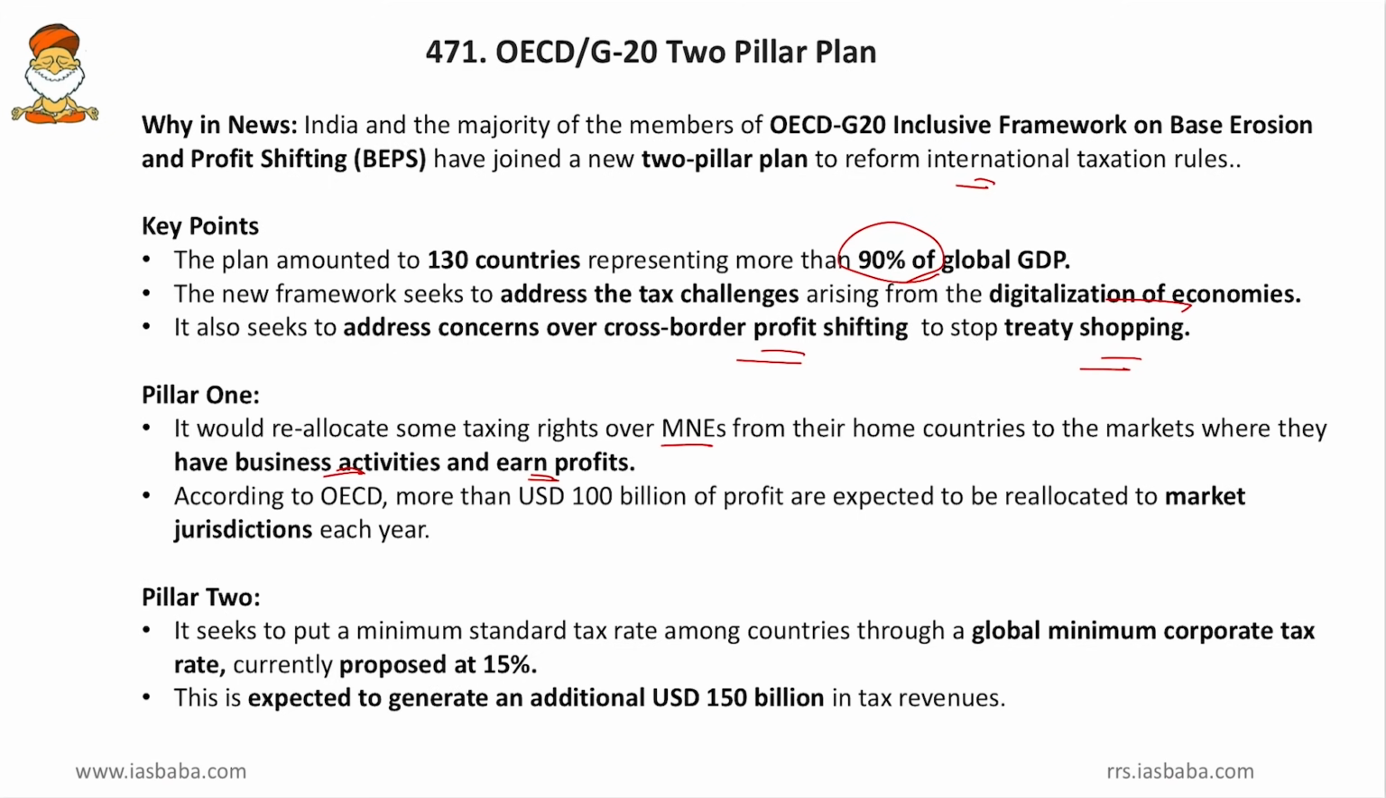Then, according to OECD, more than US dollars 100 billion of profits are expected to be reallocated to market jurisdictions each year. So, rather than the owner's country, we are shifting it to the market's country or the customer's country. Then, pillar 2, it seeks to put a minimum standard tax rate among countries through a global minimum corporate tax rate currently proposed at 15%. So, wherever you do the business, everywhere the digital tax rate would be 15%.